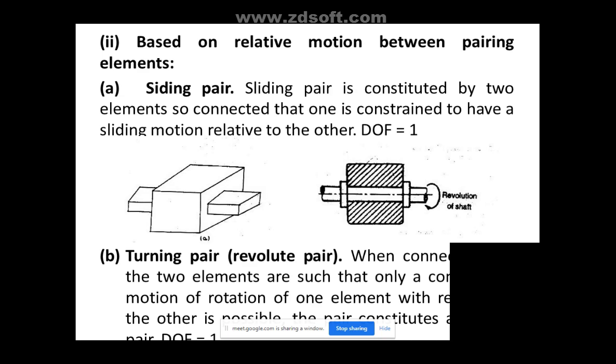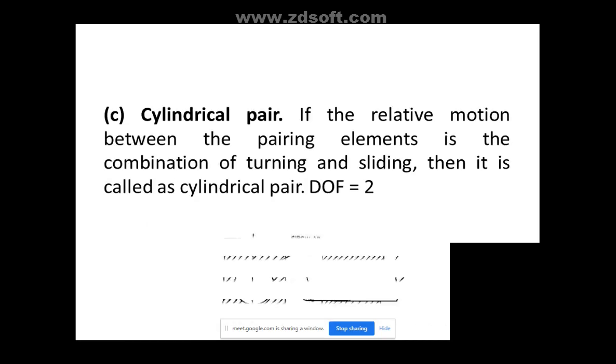Next, if you go to the second figure, the turning pair will have only one degree of freedom because it has only the turning option. Here it can't slide. It is only turning. You can see the rotation of the shaft is only in one direction. Only rotation, here there is no translation. In the sliding pair, only sliding is there. There is no rotation. Okay, so each has only one degree of freedom.